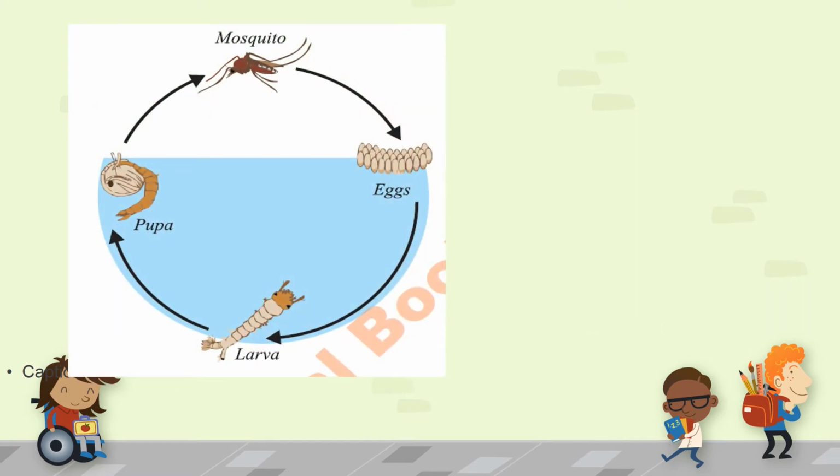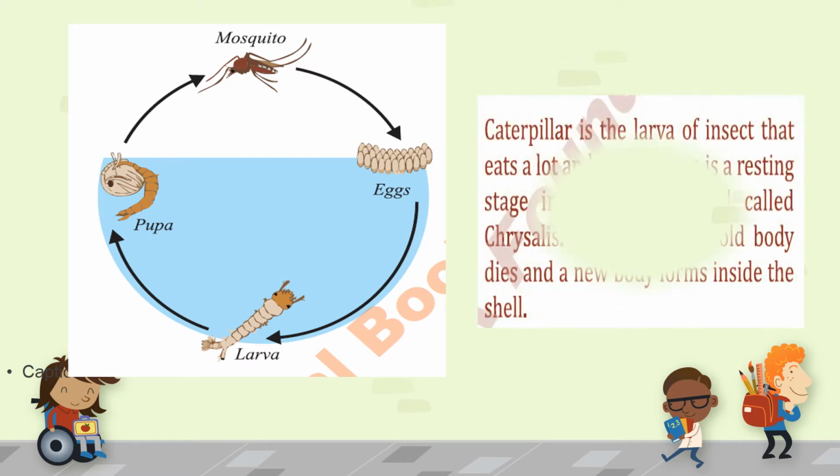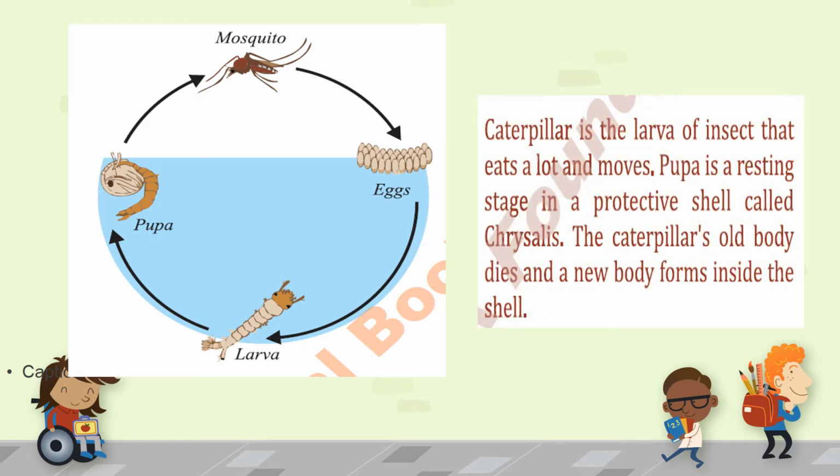In this picture you can see the life cycle of the mosquito. An adult mosquito lays the eggs, and from these eggs a caterpillar moves out. The caterpillar is a larva of an insect that eats a lot and moves. It's quite an active organism, and then this larva transforms into the pupa after a few days.